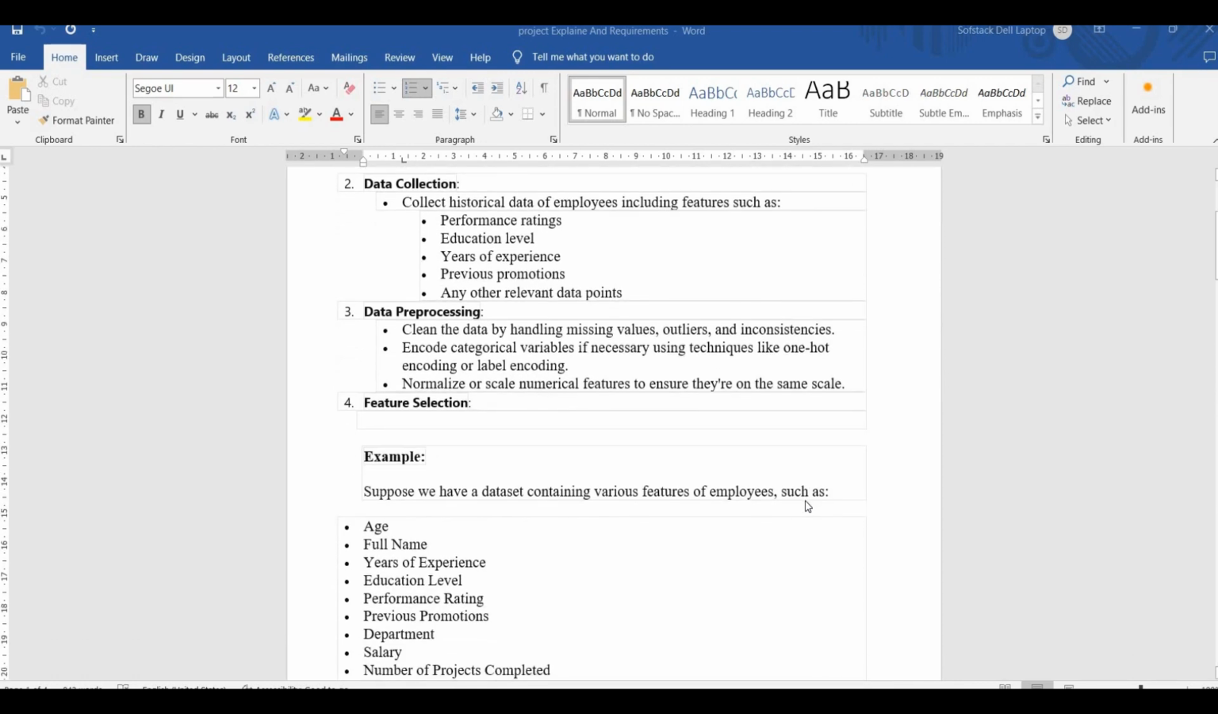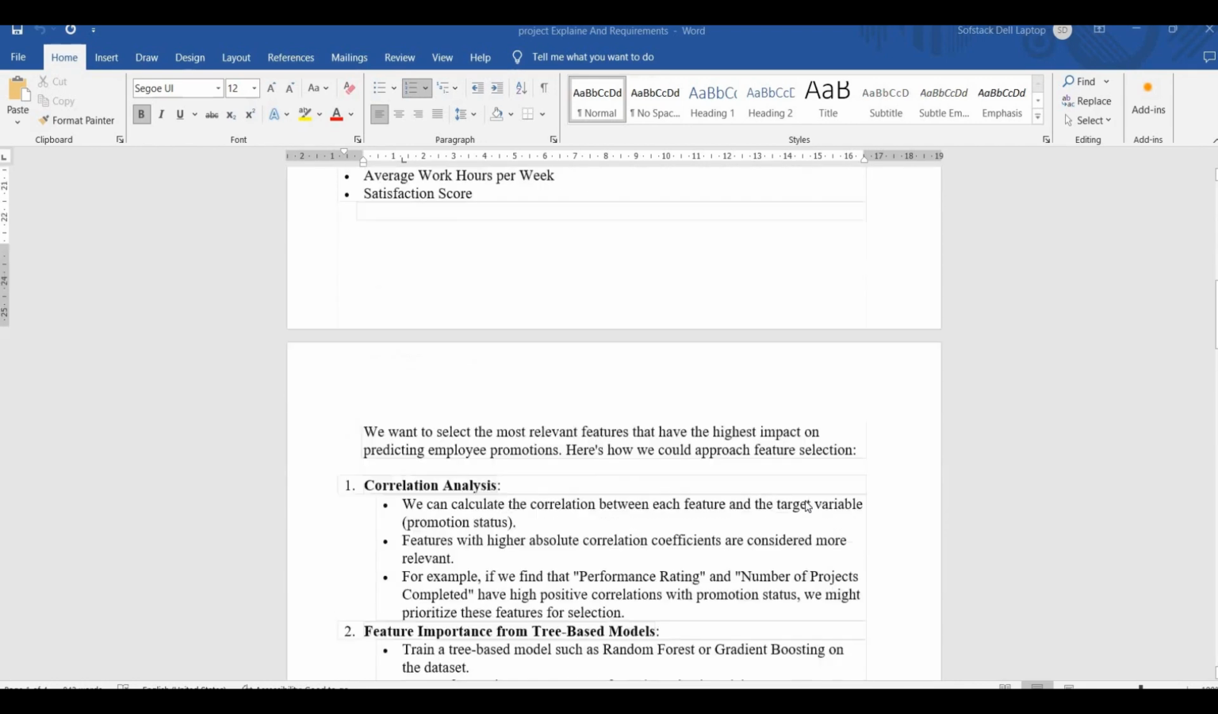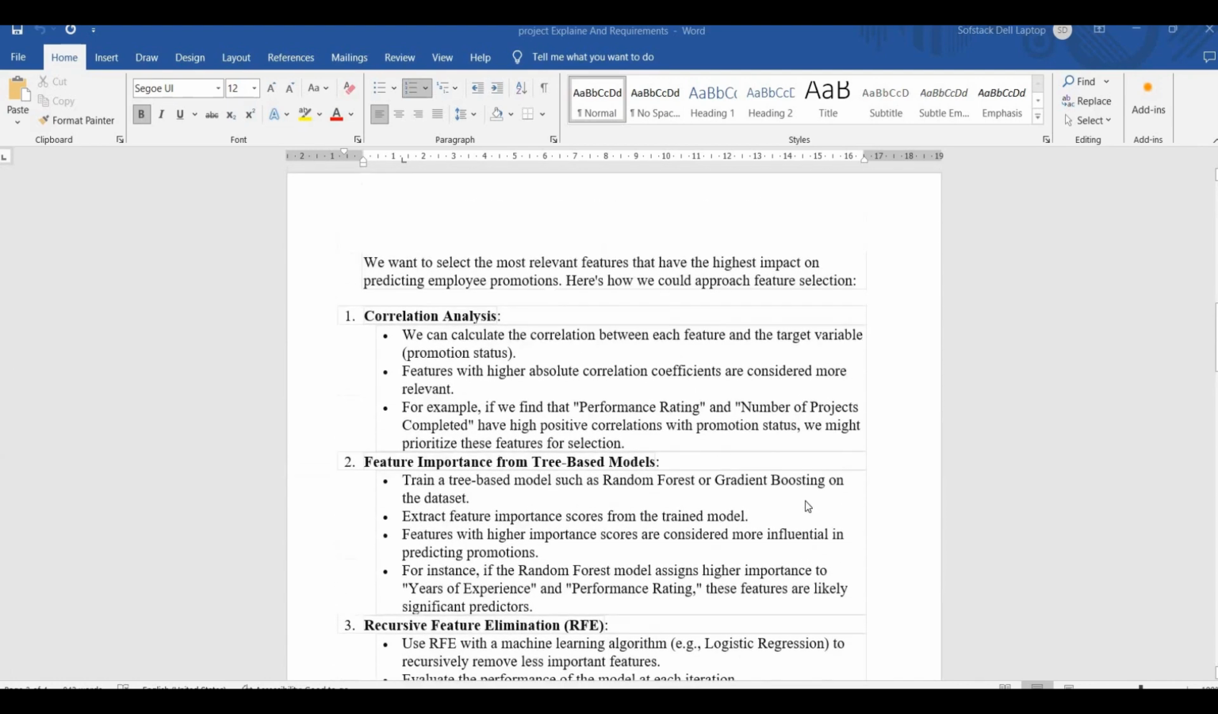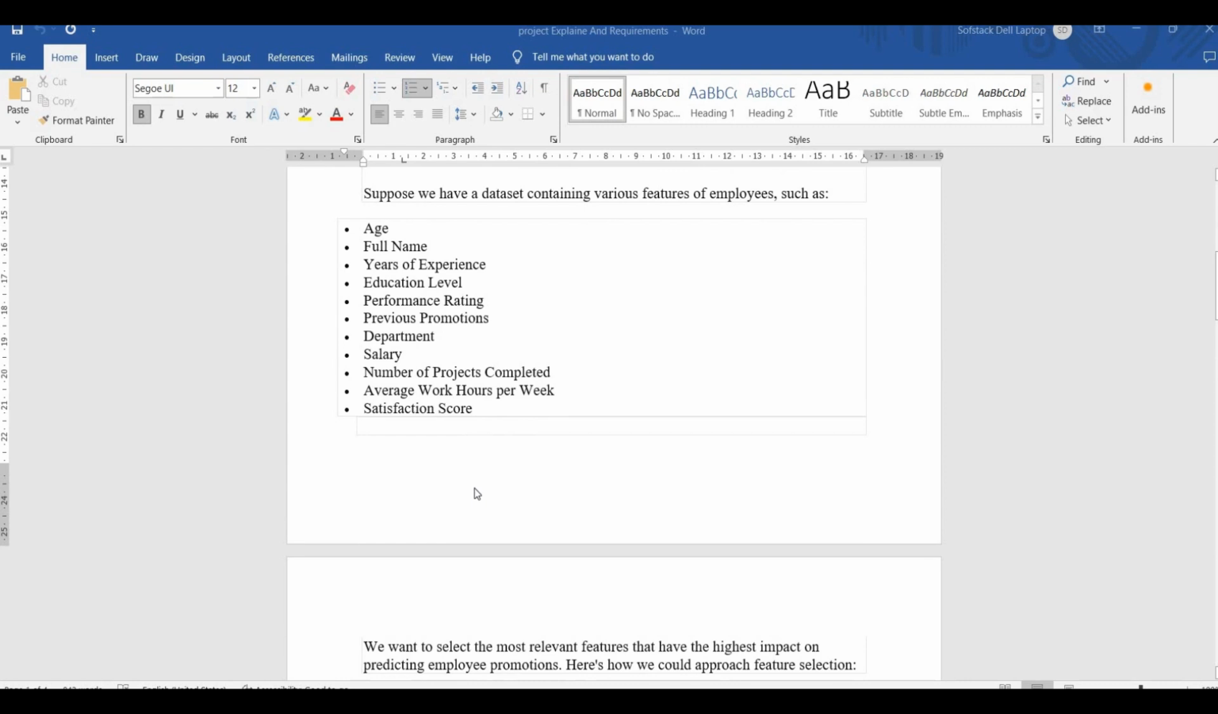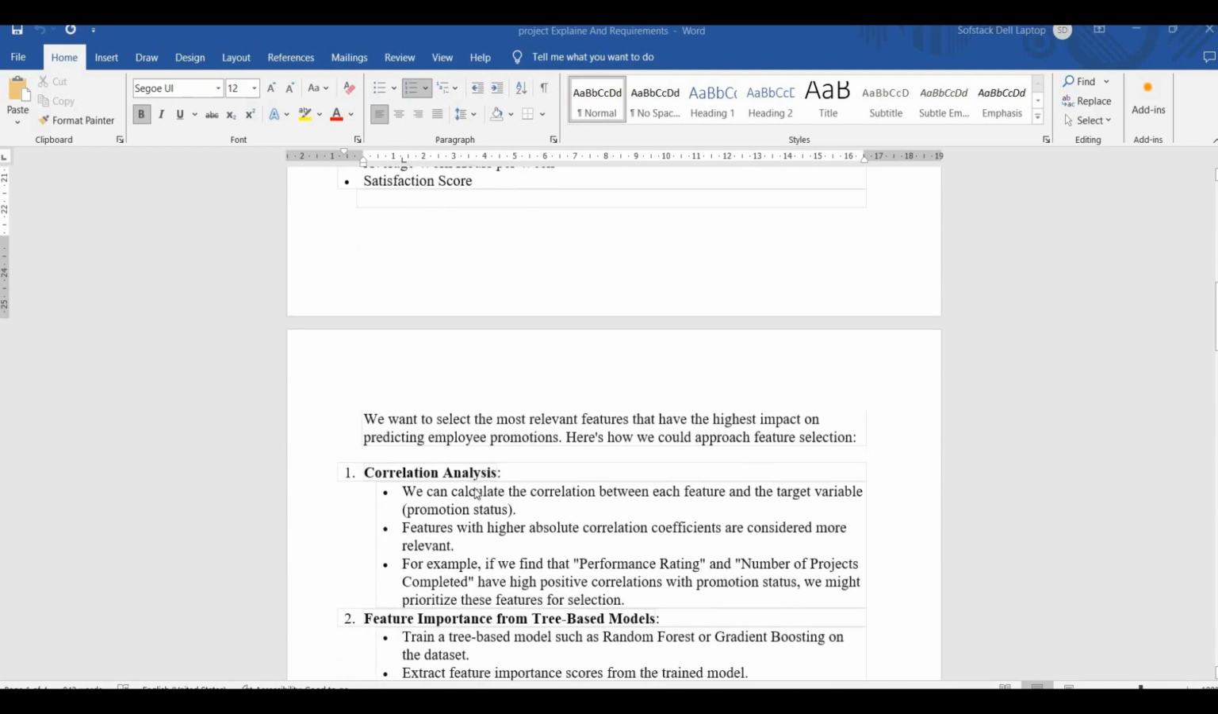Then we come to feature selection, and here we see that several approaches have been mentioned. So it says that suppose we have a data set containing various features of employees, such as age, full name, and all those features which are listed in here. We want to select the most relevant features that have the highest impact on predicting employee promotions.